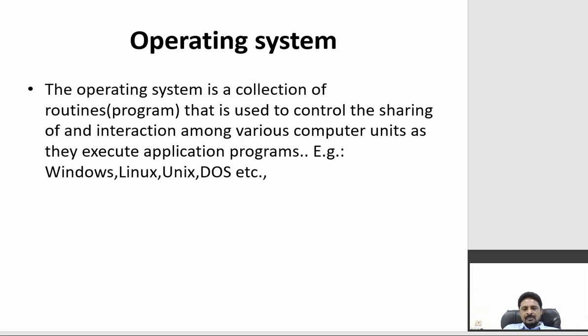For that purpose, we say that the operating system works as an interface between a user and a computer system, or we can say the operating system bridges the gap between user and computer system. Examples are Linux, Windows, Unix, DOS, etc.